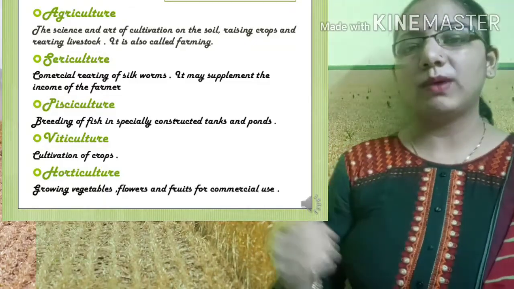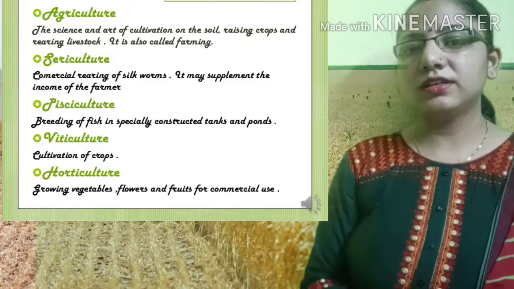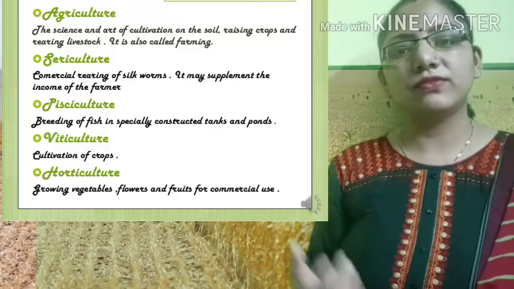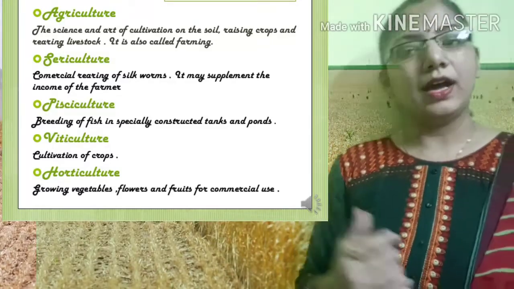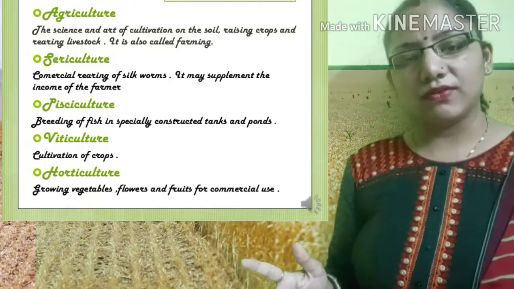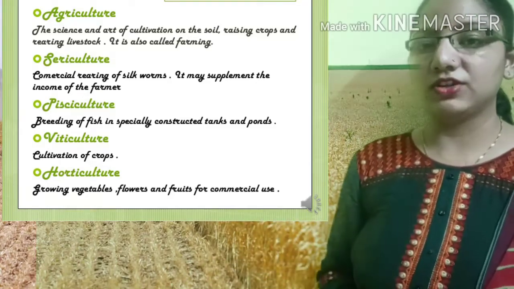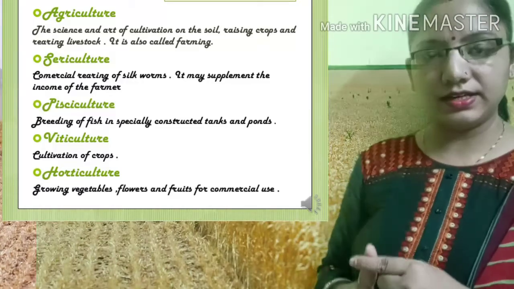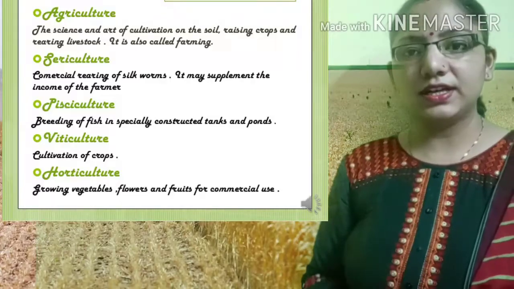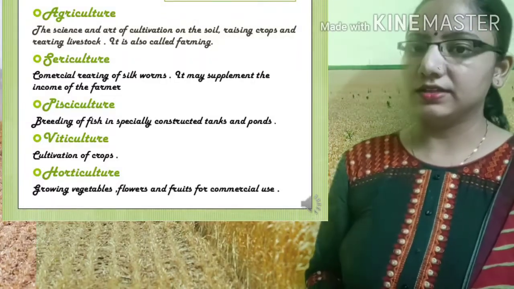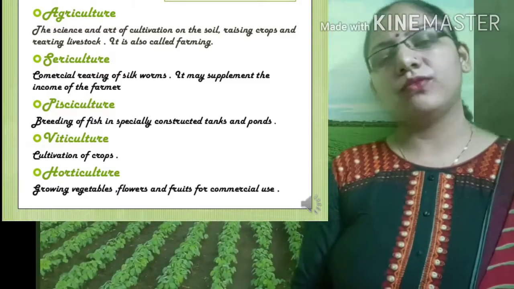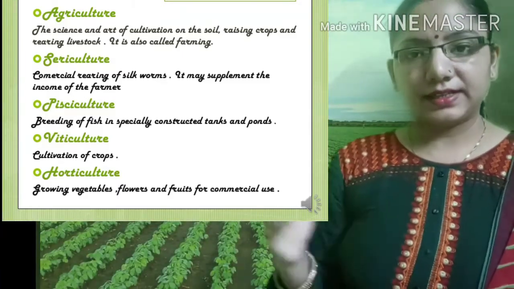Students, I think you know about horticulture. Horticulture is a type of cultivation in which we are growing and harvesting different types of fruits and vegetables. So students, there are a total of five types of culture or cultivation: agriculture, sericulture, pisciculture, viticulture and horticulture. Students, hope you understood the introduction of our today's chapter, that is agriculture.